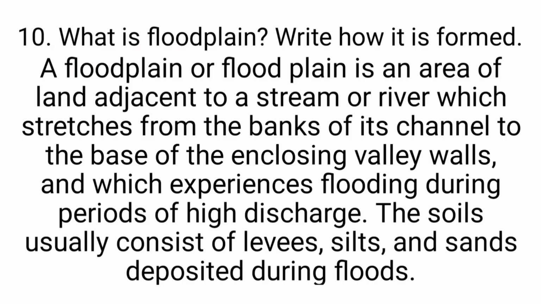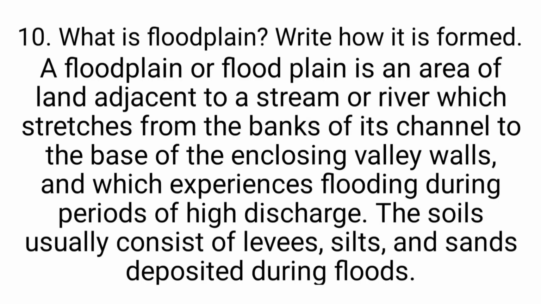Next question. What is a floodplain? Write how it is formed. A floodplain is an area of land adjacent to a stream or river which stretches from the bank of its channel to the base of the enclosing valley wall and which experiences flooding during periods of high discharges.